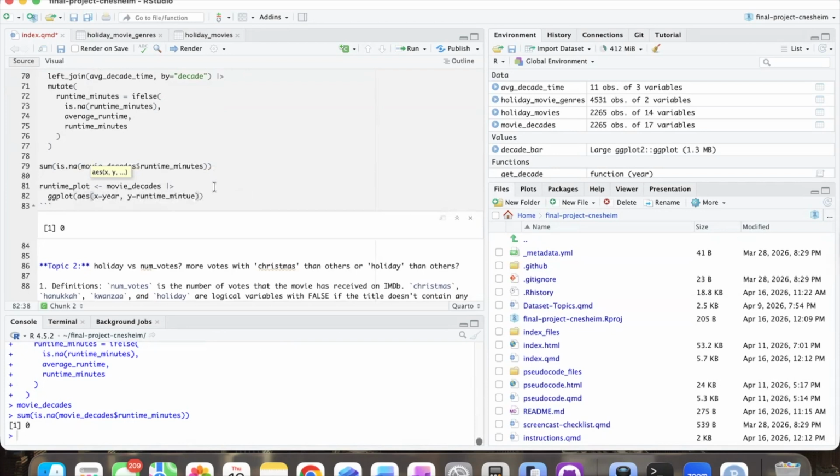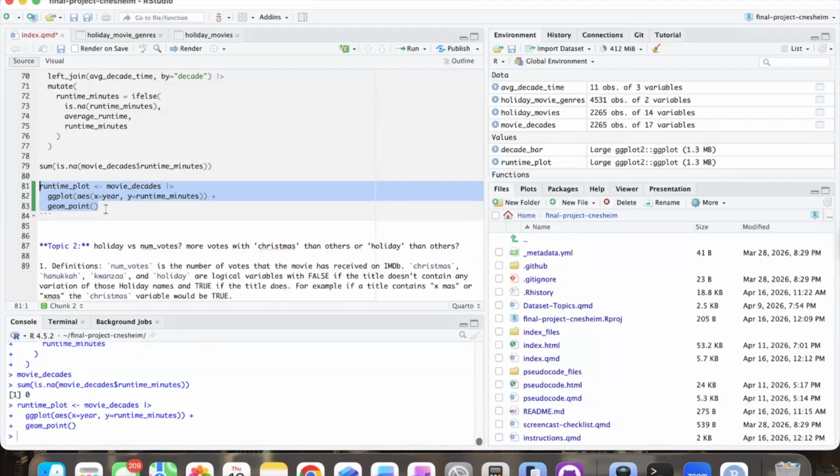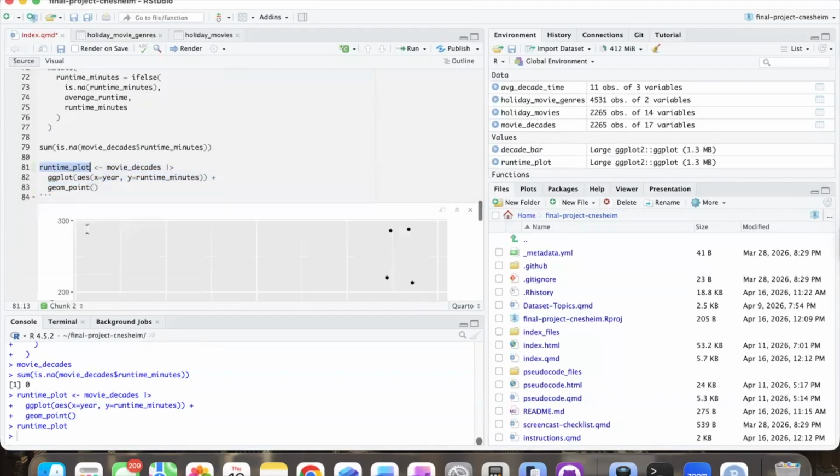So we're trying to see if year predicts runtime minutes. So we want explanatory on X and response on Y. And we're going to do, again, our geom point. Then this will produce a little scatter plot for us. So let's run this and then we'll run our runtime plot.